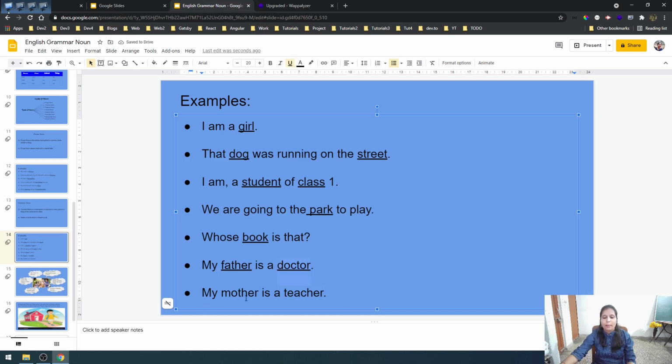Next is my mother is a teacher. Again both of these words are common nouns. So we will underline both mother and teacher. So till here we understood what is a proper noun and what is a common noun.